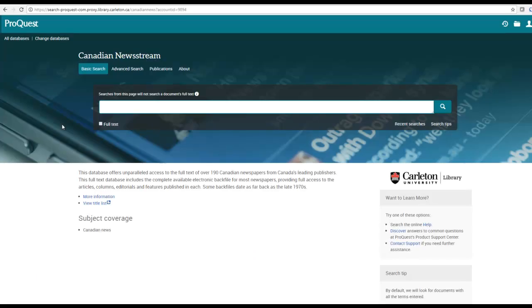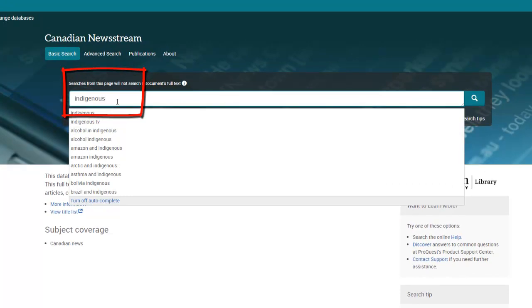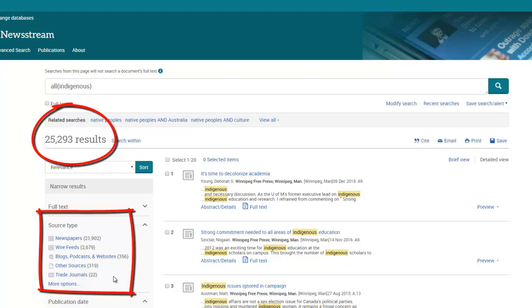If we do a search using the keyword Indigenous, we gain access to a large number of results. Look at the options for filtering in the left-hand navigation. There are a number of options, including newspaper articles, along with blogs, podcasts, and websites. Another strategy for finding sites and people to follow as you track trends. This is the end of Part 2.